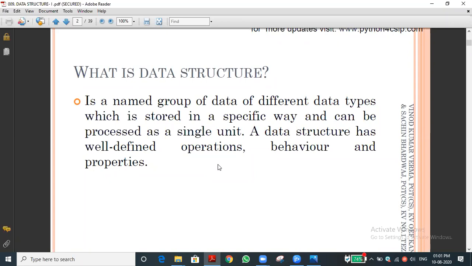For example, 5 plus 10.5, is it possible to add? Yes, sir. For example, 5 plus apple, is it possible to add? No, sir. No, because int plus string we cannot do. For example, int plus square bracket, that is a list. Int plus list, shall we add? Not possible. So whichever operations are valid for those types, we can do. That is called a well defined operation.